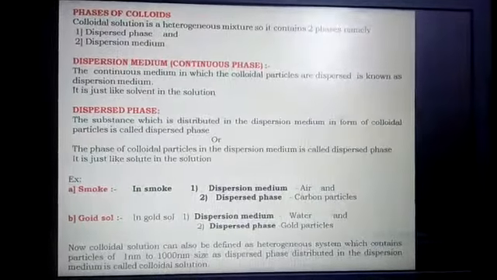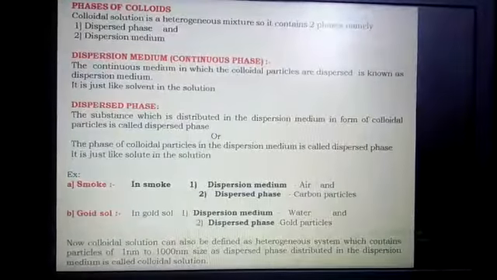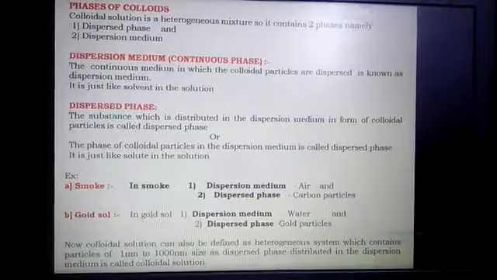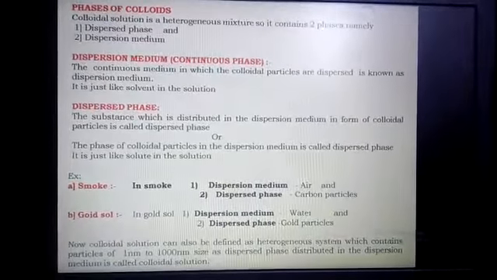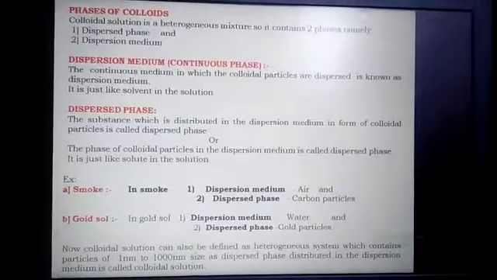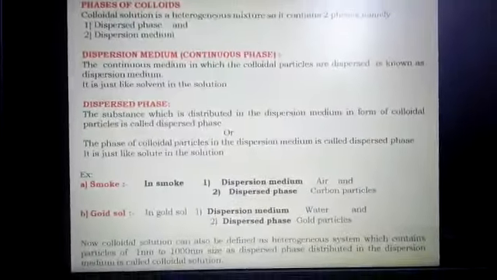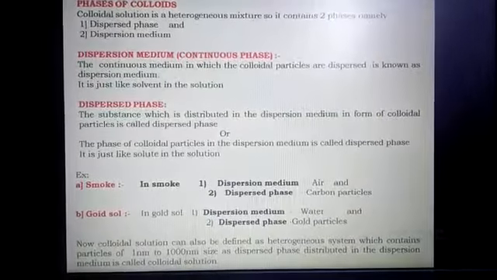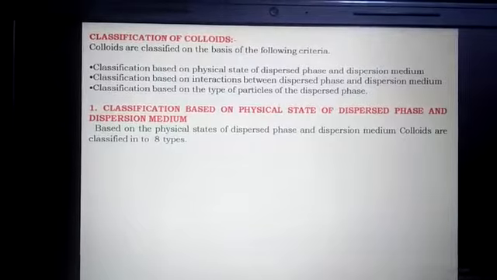The colloidal solution can also be defined as a heterogeneous system which contains a dispersed phase of particle size 1 nanometer to 1000 nanometer distributed in the dispersion medium. In this manner also we can discuss the definition of colloidal solution. Come to the next concept: classification of colloidal solutions.